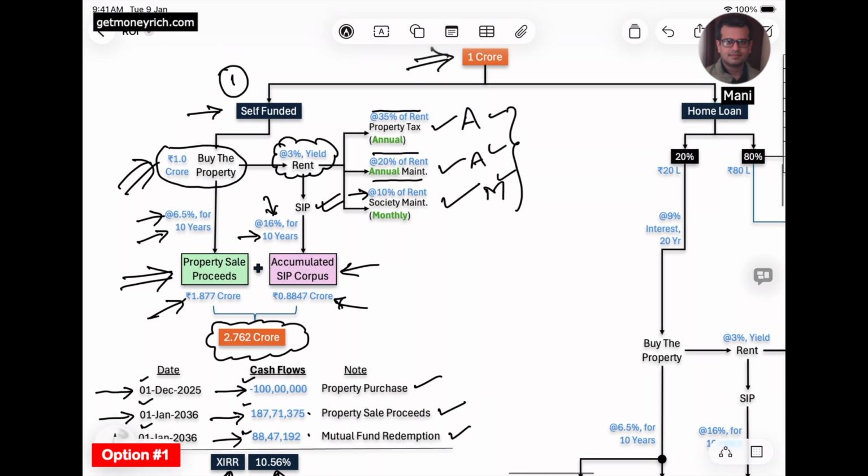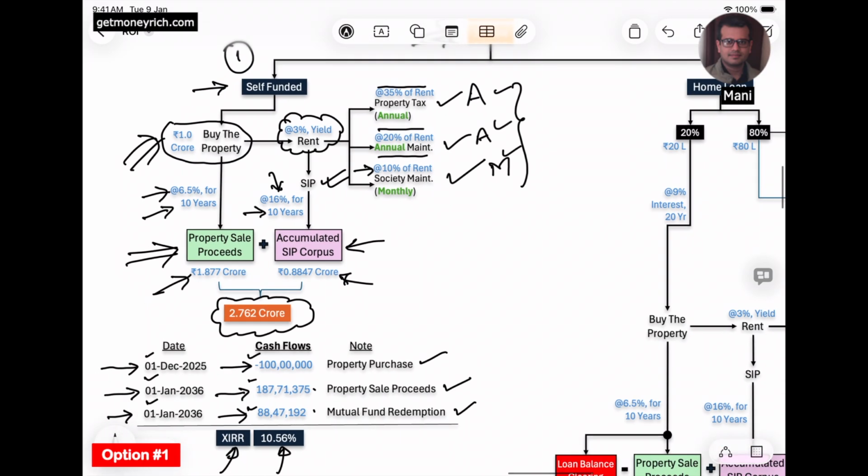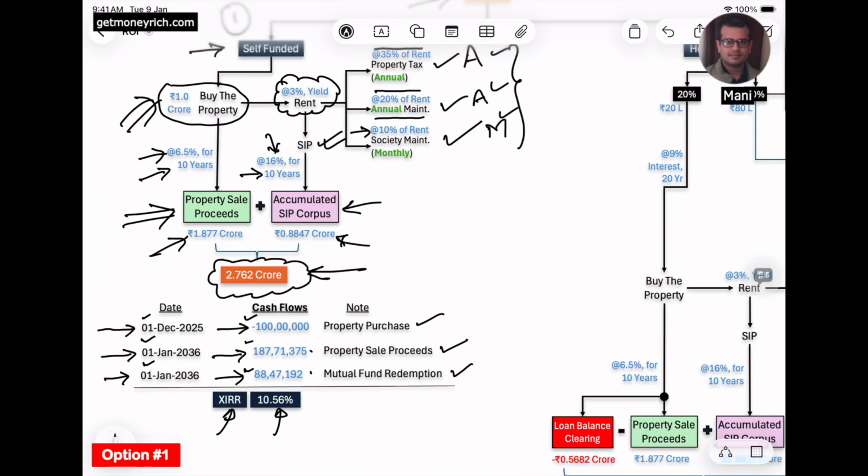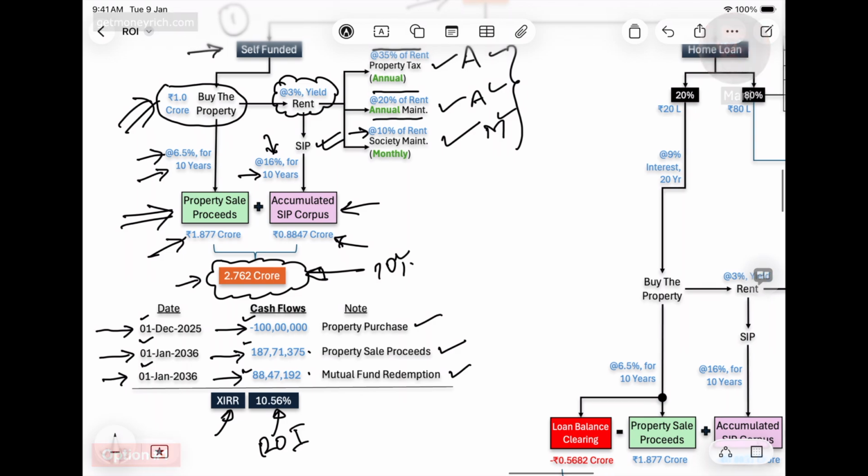So this is the return on investment for that option where he is not using any home loan. He is using completely his 1 crore capital, and by use of that capital, he is generating some cash flows, and at the end of the investment tenure, that is 10 years, he will have 2.76 crores in his pocket, and his return on investment will be 10.56%.